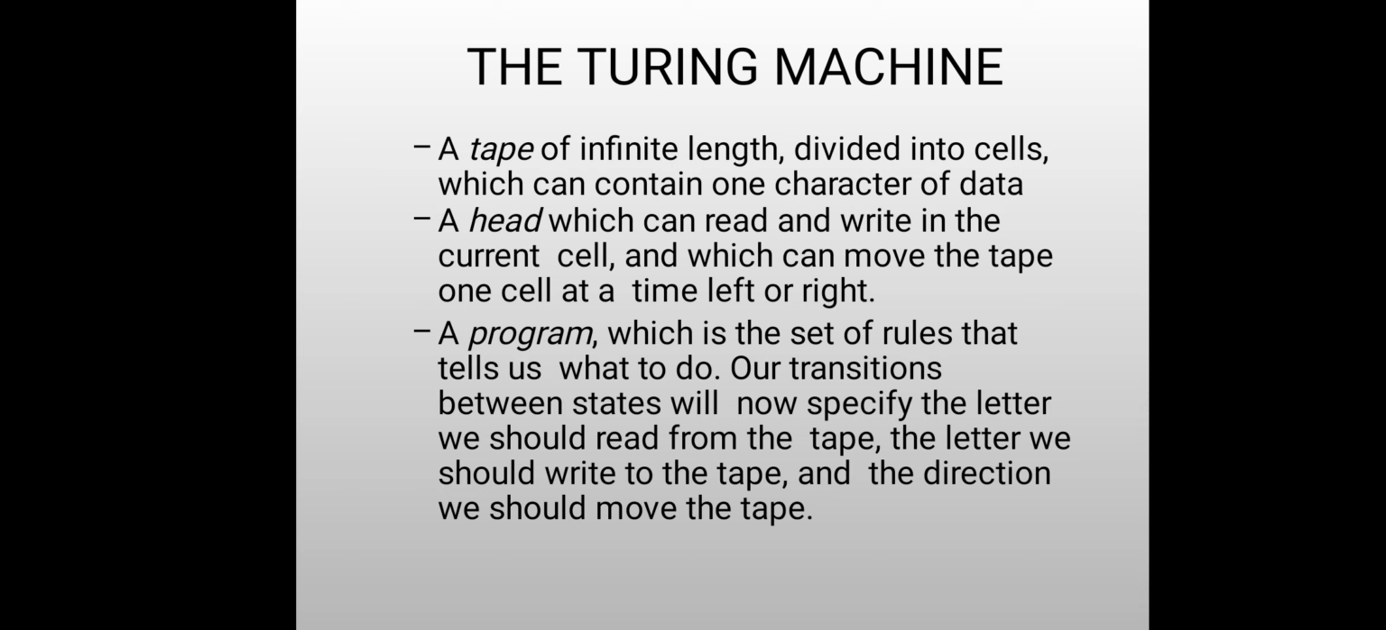Next one, Turing machine. A tape of finite length divided into cells, each of which can contain one character of data. A program, which is a set of rules that tells us what to do. Our transitions between states will now specify the letter we should read from the tape, the letter we should write to the tape, and the direction we should move on the tape. These are called Turing machines.